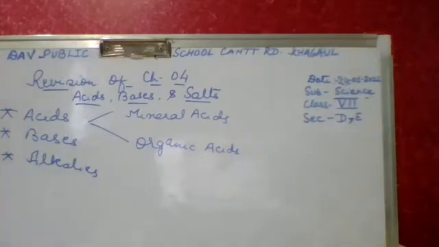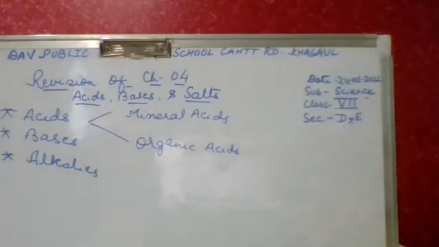Why do we call these soluble bases alkalis? What is the difference between these bases and these alkalis? Explain it. Bases that are soluble in water are called alkalis. Example, sodium hydroxide. Then you should also say that all the bases are not soluble in water. There are only some bases which are soluble in water. The right answer will be this.